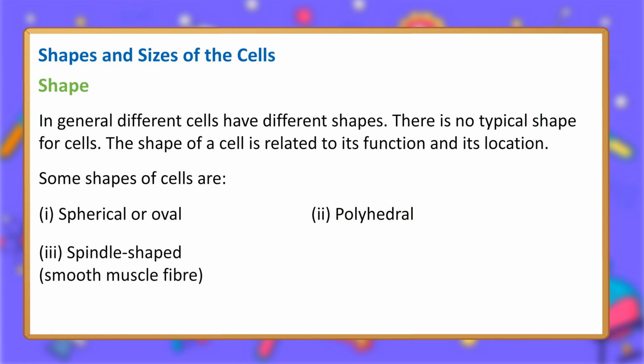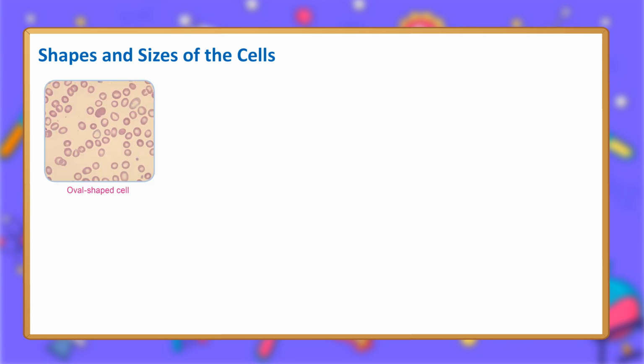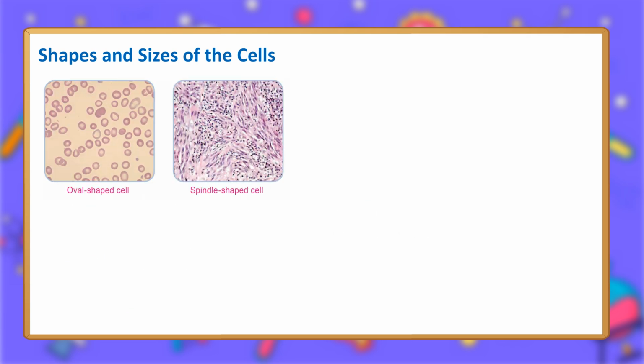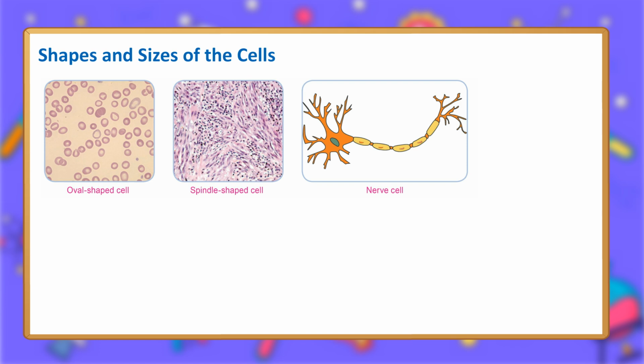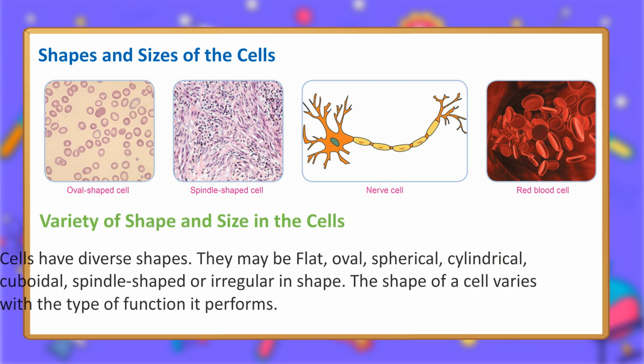3. Spindle-shaped, smooth muscle fiber. 4. Elongated, nerve cell. 5. Discoidal, red blood cell. 6. Branched, pigment cells of skin. Oval-shaped cell. Spindle-shaped cell. Nerve cell. Red blood cell.